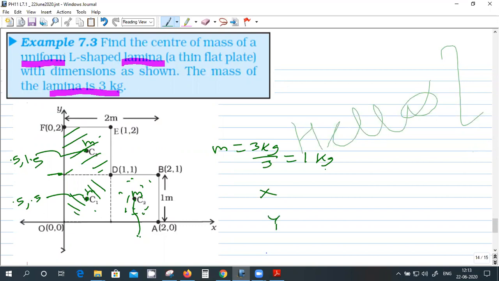Z is 0. Is it right? Another way to do. So from this you can find x and y. Z is 0.